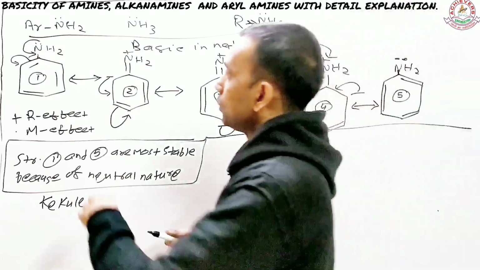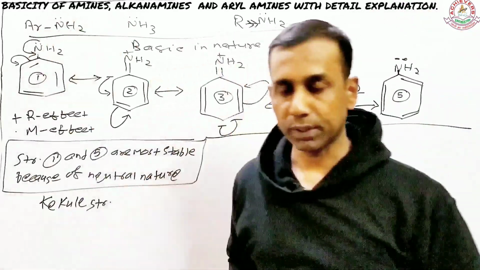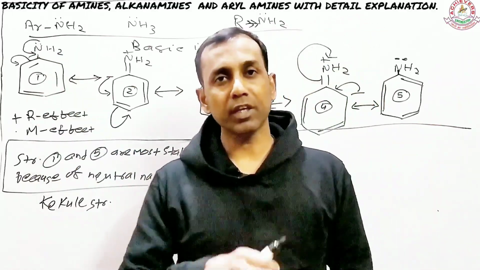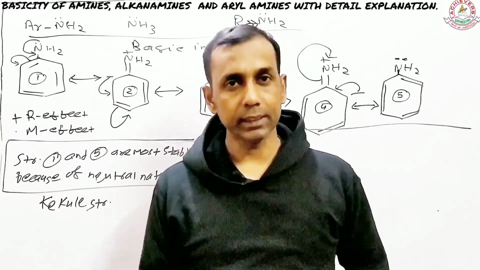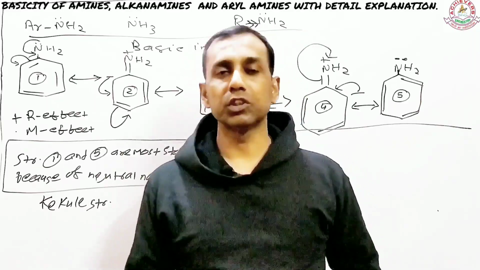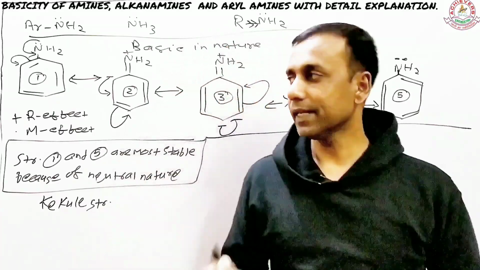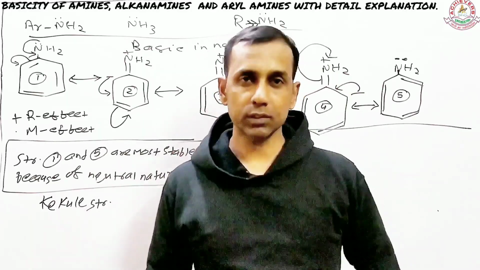We were to find out why amine is a stronger base than aryl amine. The simple answer is that the electrons are constantly being moved towards the benzene, so their availability to donate is going to be smaller. Because the electrons are not easily available and are constantly being used in developing the resonating structures,